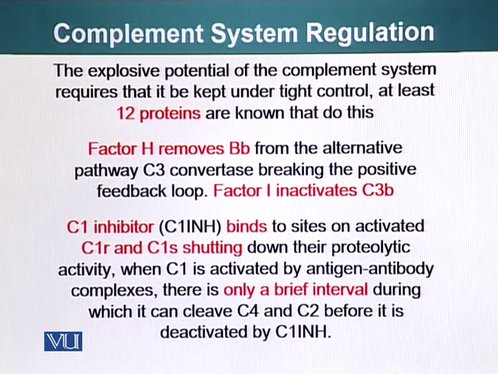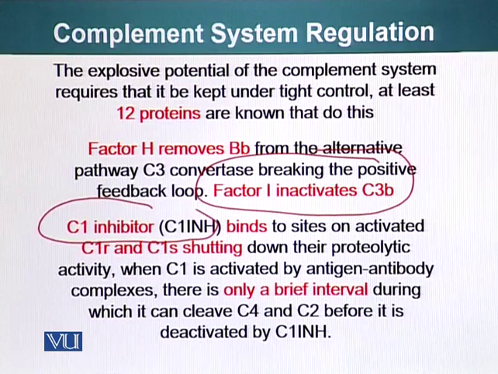Factor I can inactivate C3b. C1 inhibitor binds to sites on activated C1r and C1s, shutting down their proteolytic activity. When C1 is activated by antigen-antibody complexes, there is only a brief interval during which it can cleave C4 and C2 before it is deactivated.